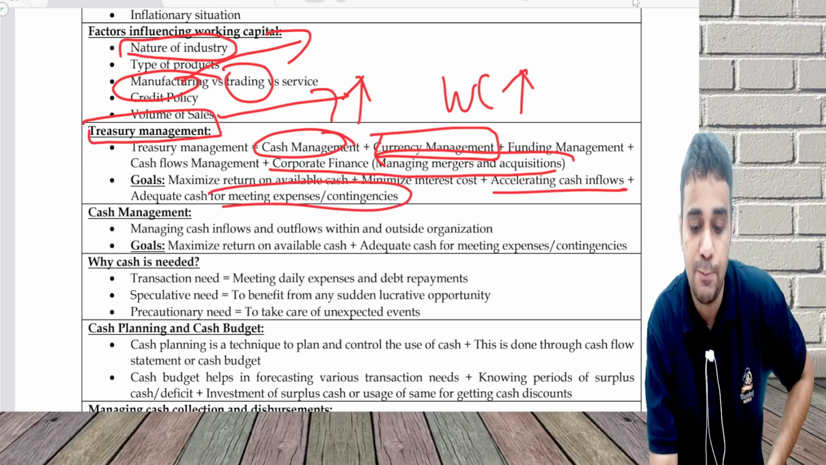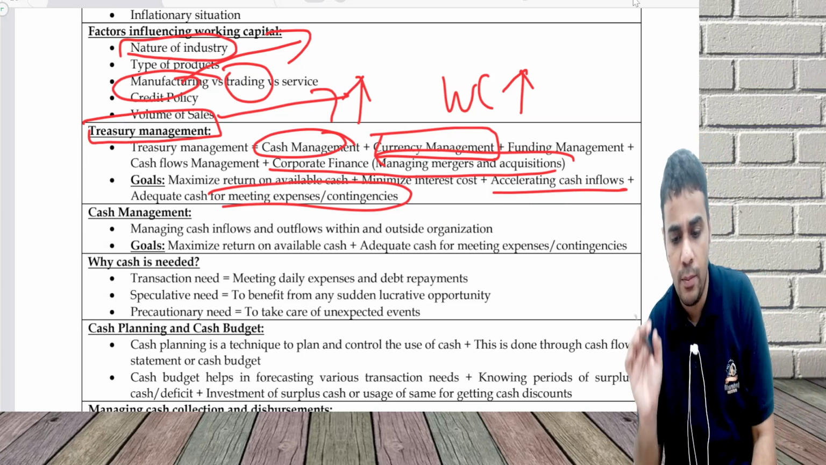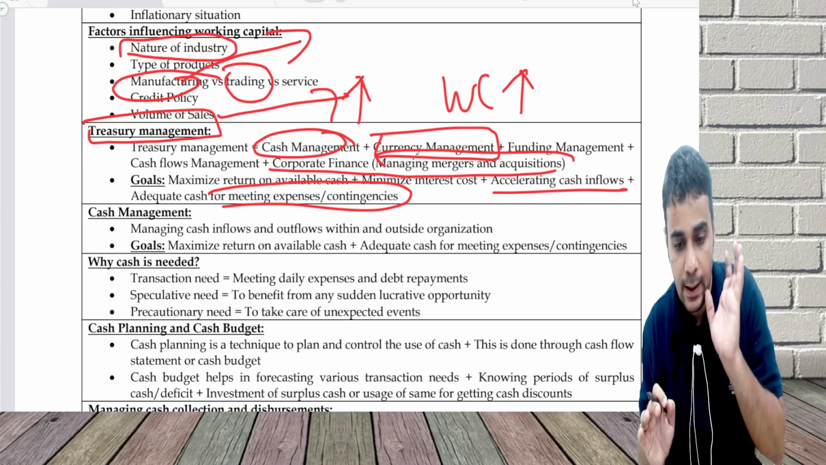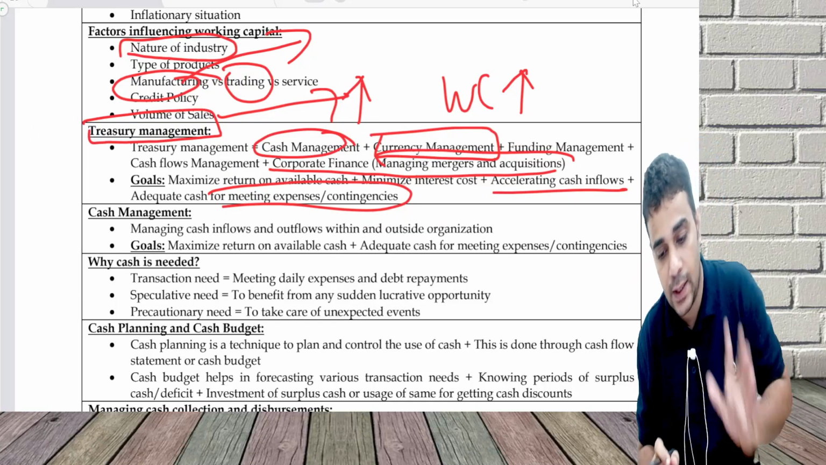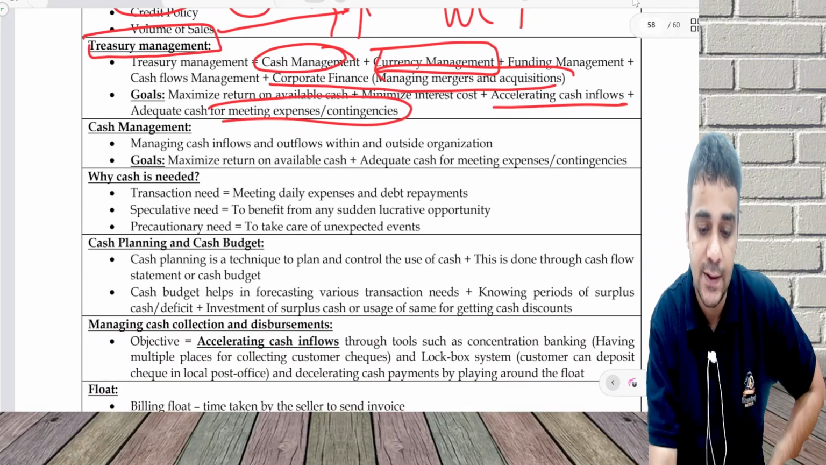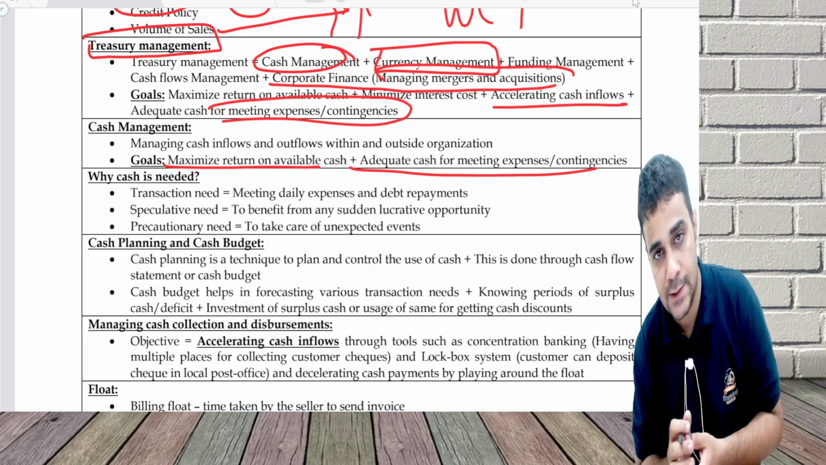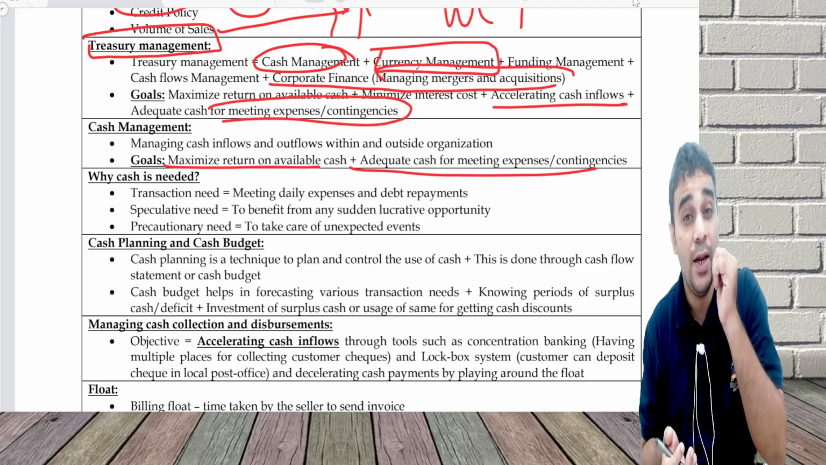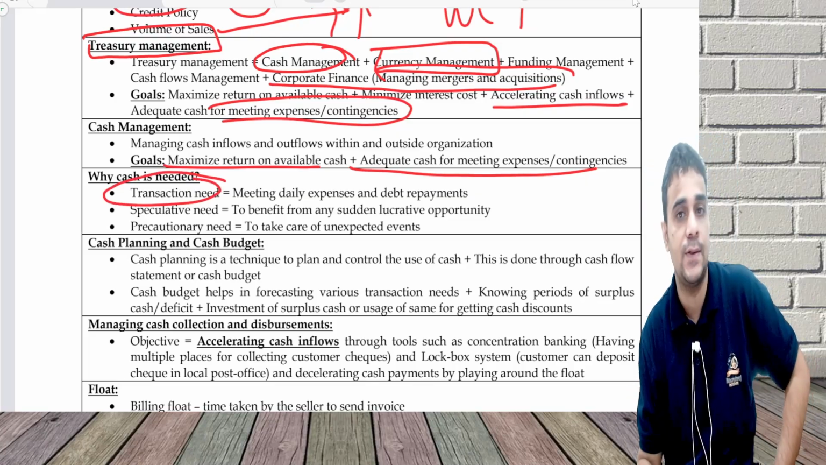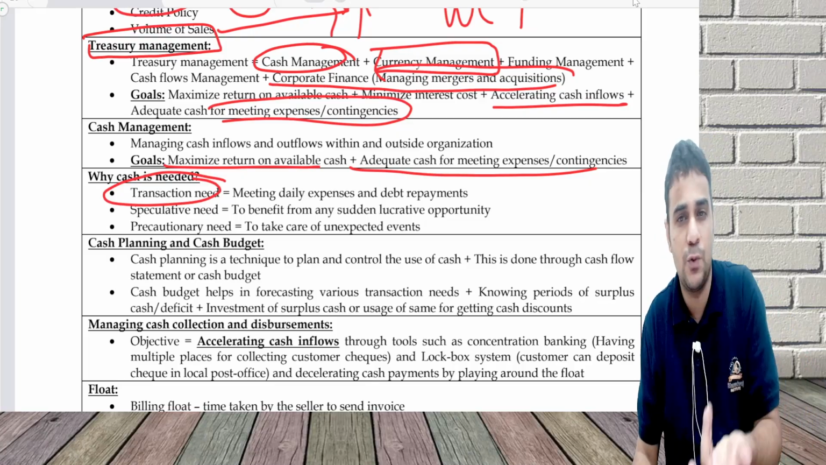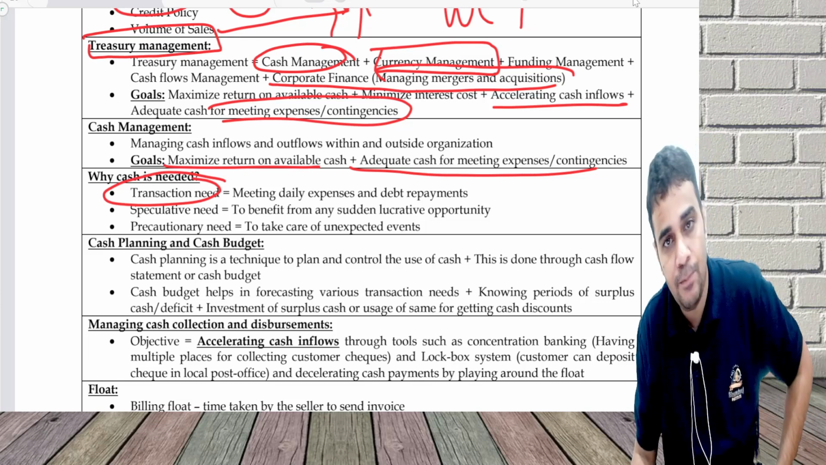Adequate cash for meeting expenses or contingency. Cash management. What is cash management? At my home, there is a cash management which is done by my mother, managing the inflows and the outflows within and outside the organization. Goal remains same, maximize the return and adequate cash is available for meeting expenses or any contingency. Why do I need cash? At personal end, I need cash for transaction purpose. What is transaction purpose? I buy some fruits, vegetables, food, petrol, transport. So for daily expenses and debt repayments.